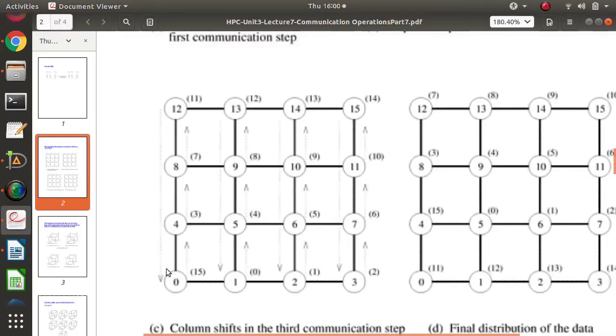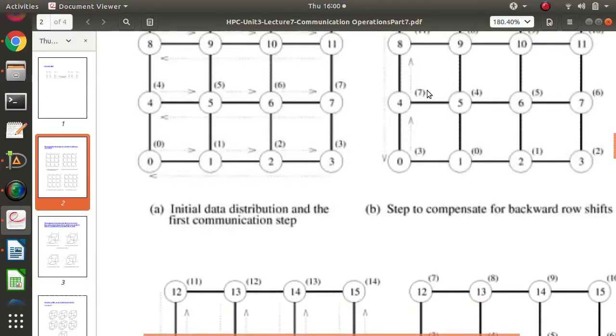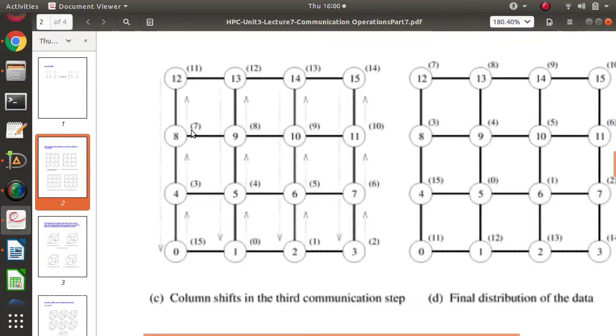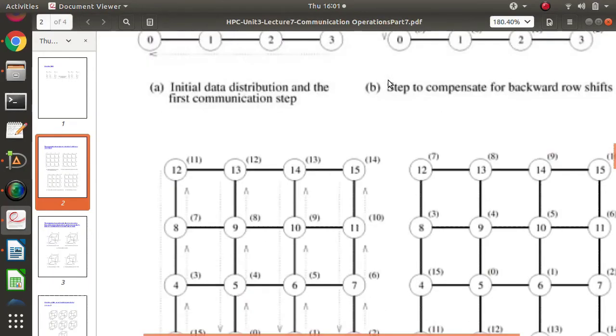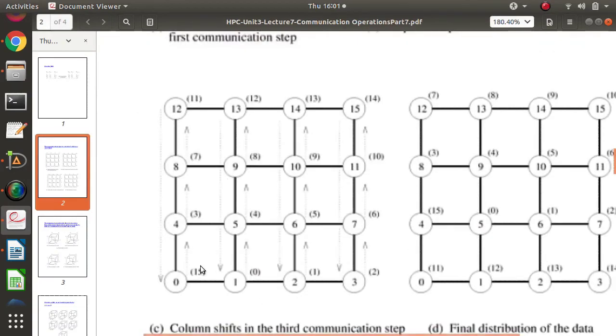Here you can see the output. 0 has 3, so 0 has sent it to 4. 4 has 7, so 4 has sent 7 to 8. Now 7 is with 8. And 8 has 11, so 8 has sent 11 to 12. And 12 has 15, so 15 came here, 15 has come to 0.